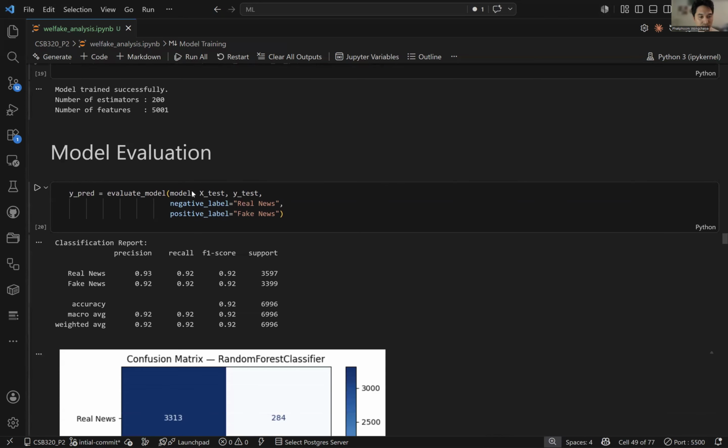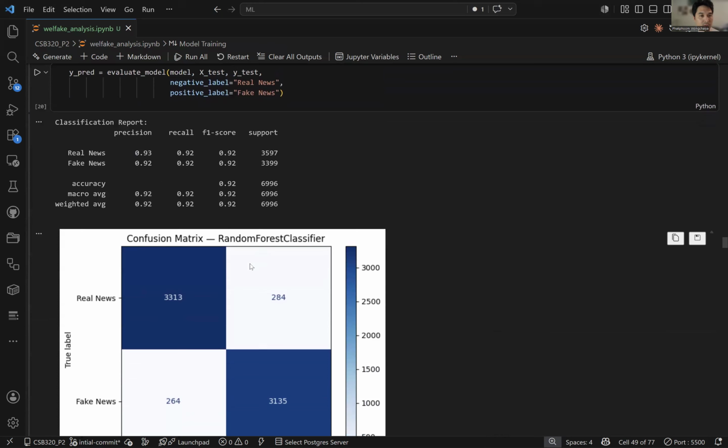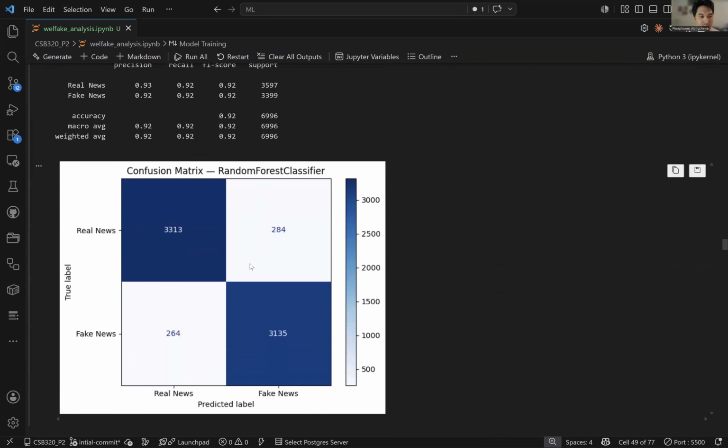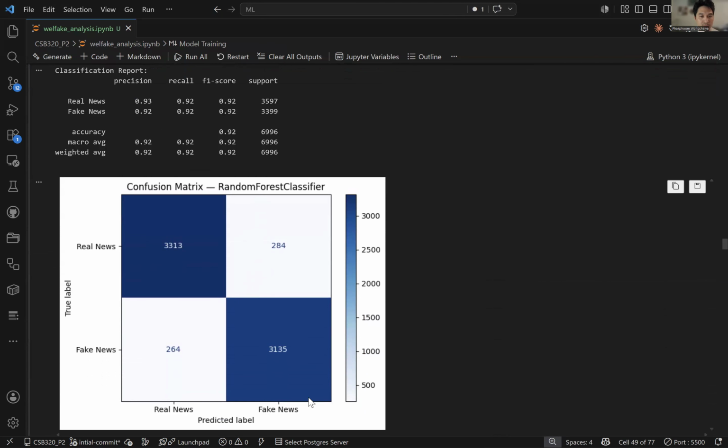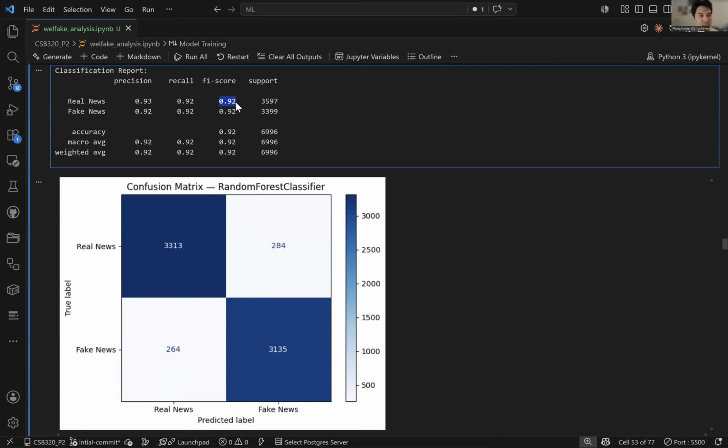So when I evaluate the model, here is my outcome. For real news, it had a precision of 93%, recall of 92, and F1 score of 92. Fake news did overall just 92, and with an accuracy score of 92.